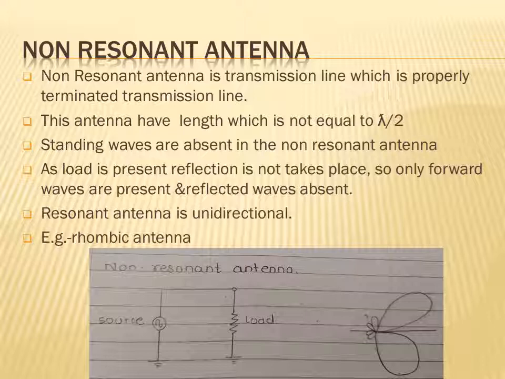The length is exactly equal to lambda by 2 for the resonant antenna, and not equal to lambda by 2 for the non-resonant antenna. The resonant antenna is bidirectional and non-resonant antennas are unidirectional. An example of a resonant antenna is the dipole antenna, and an example of a non-resonant antenna is the rhombic antenna.